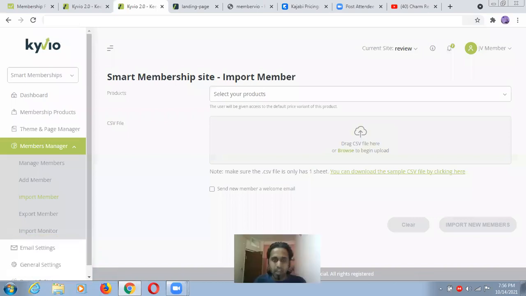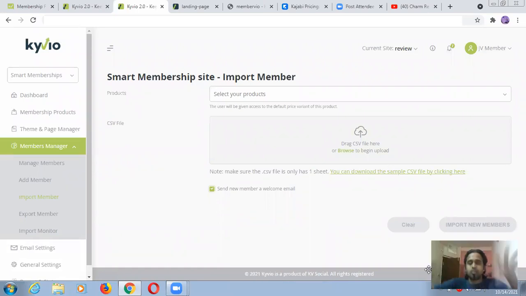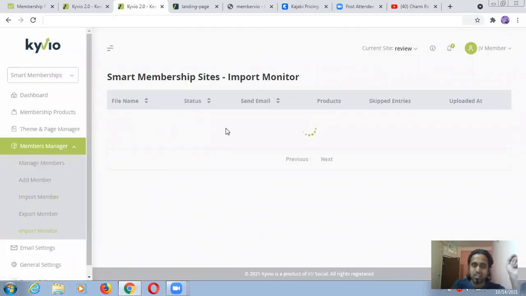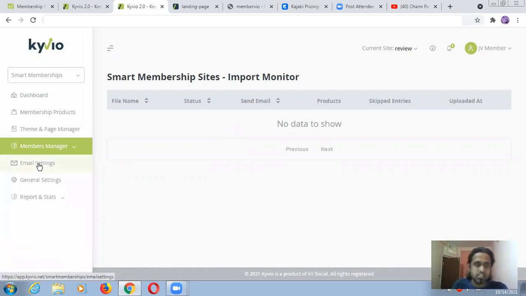I hope you got this. You can send them emails and import those members, so they will be members, and you can provide limited access to those people. You can also remove them using this. You can also import some monitors, which will look like monitors, with limited access, and you can complete all of these things.